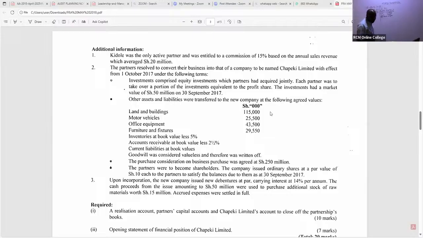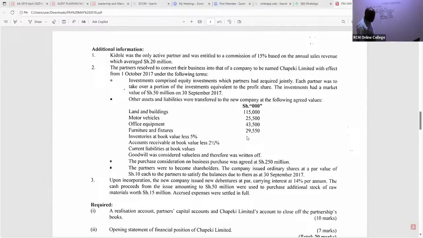Ladies and gentlemen, we have here furniture and fixtures. I can see the fair value. Remember, we are looking at these agreed values, fair value. So that is 29,550.